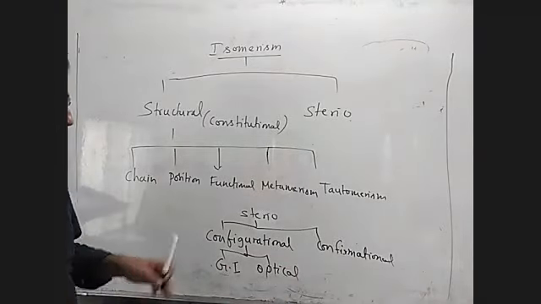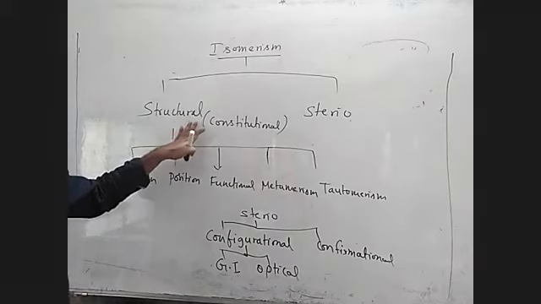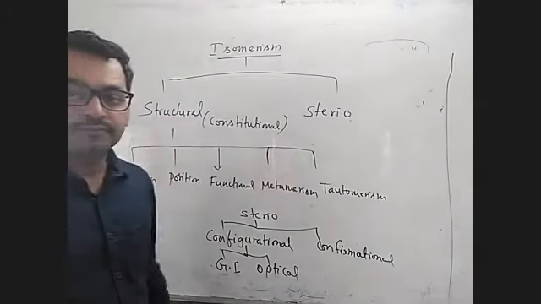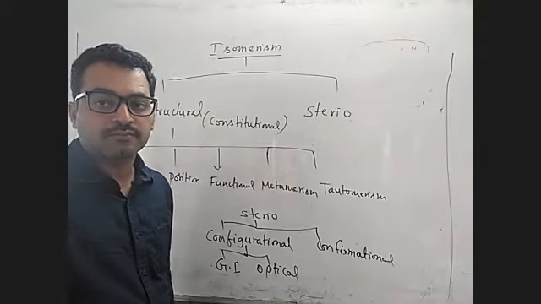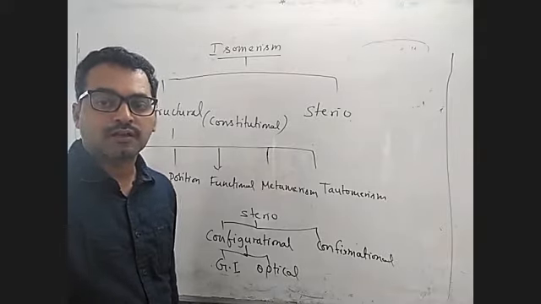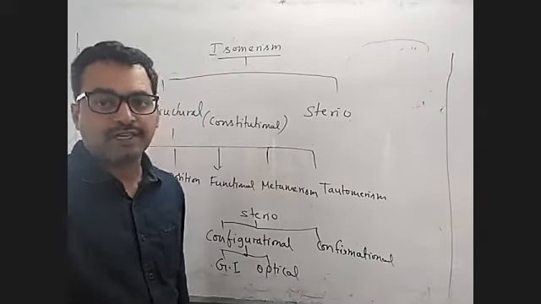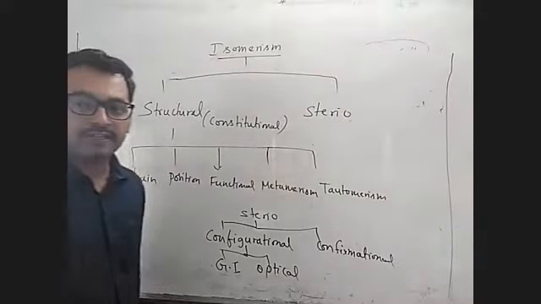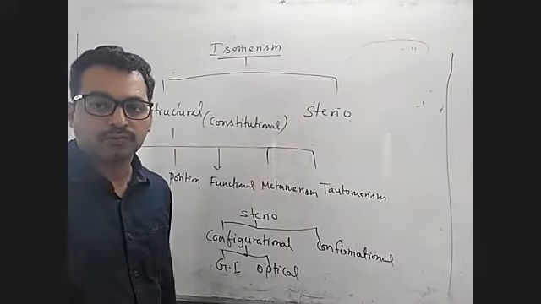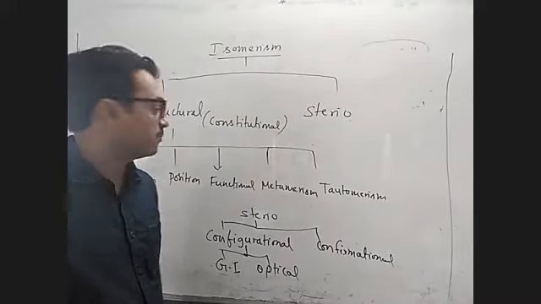What is meant by structural isomerism? Compounds having the same molecular formula but different in the structural arrangement of atoms or groups. Of course, they have different physical and chemical properties.